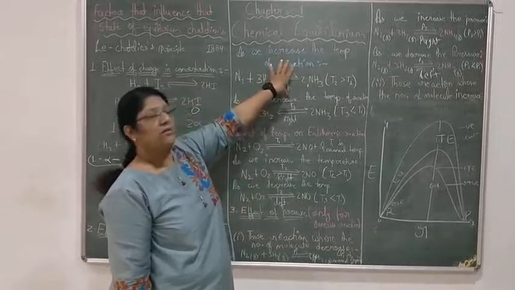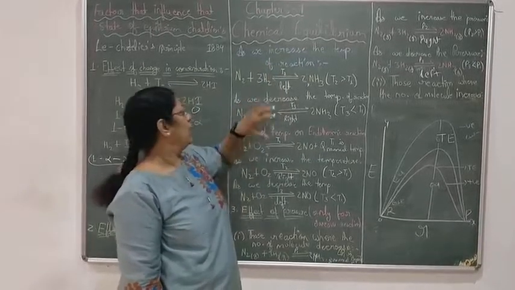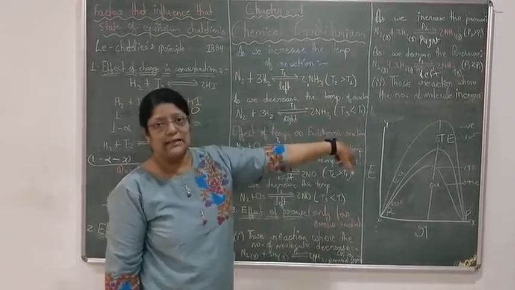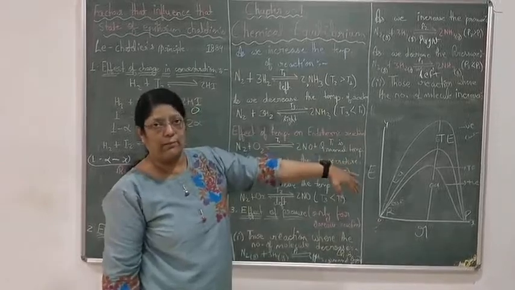Now we are coming to the effect of temperature on endothermic reactions, but before that we will decrease the temperature first. Earlier we increased the temperature in case of ammonia. Now we are decreasing the temperature to T3. T3 is less than T1, meaning it is less than the normal temperature.